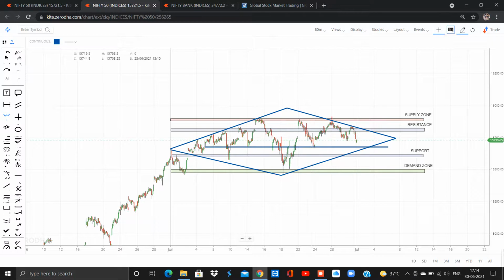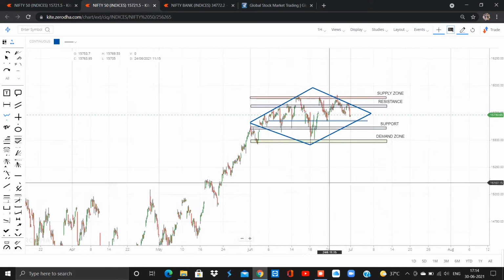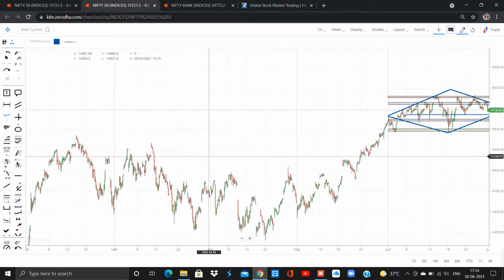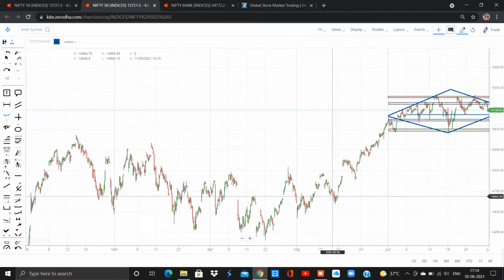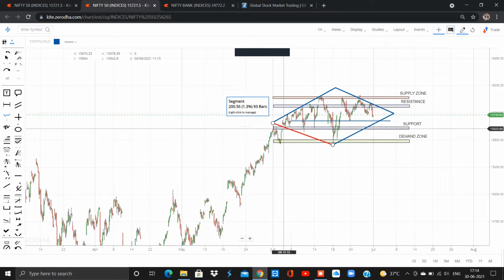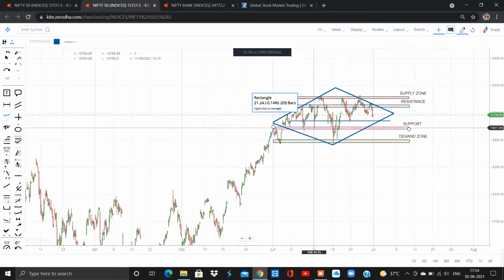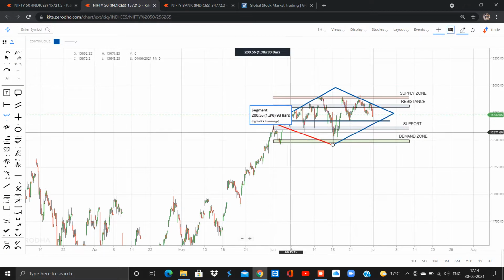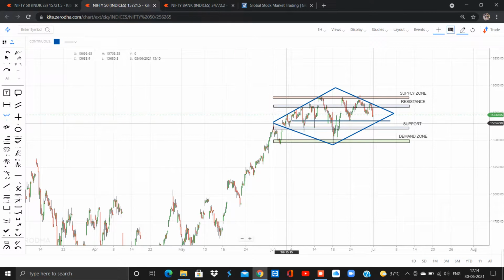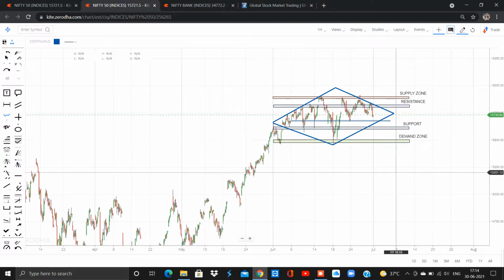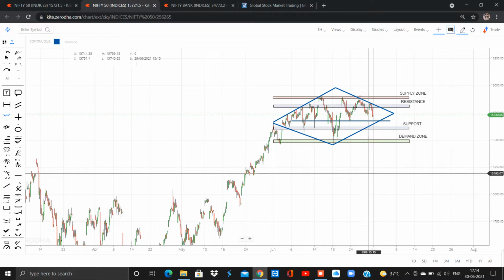You could see that. Let me change it to the 1 hour time frame. You could see the market made a huge consolidation over here, then started its uptrend, and now it is again in a consolidation stage. From 3rd June till now, nearly 1 month, the market is traveling inside this region.